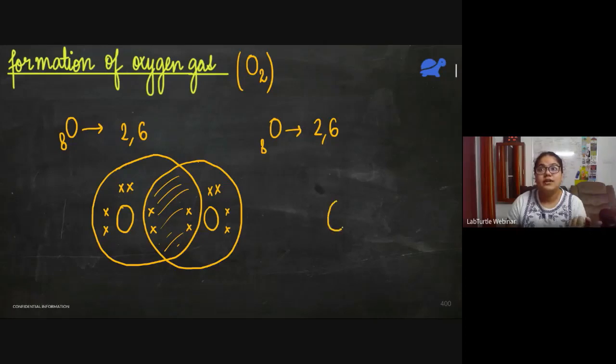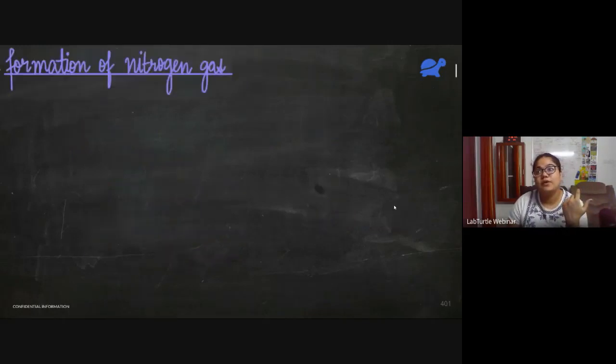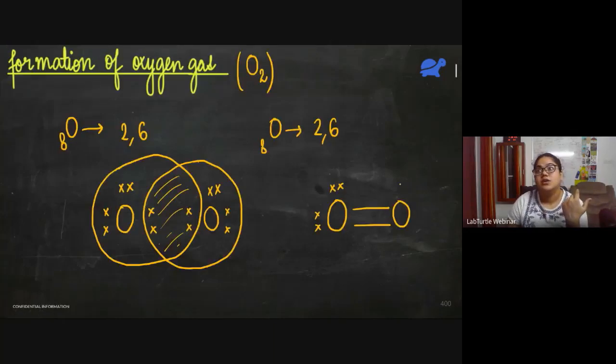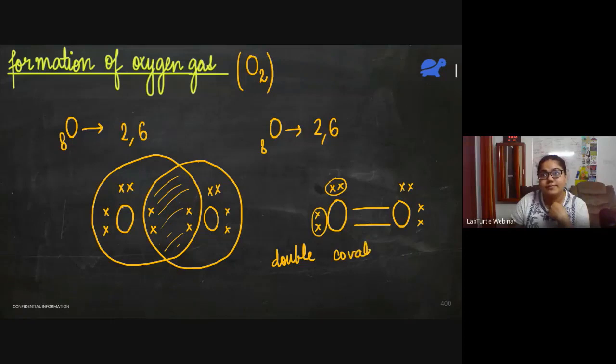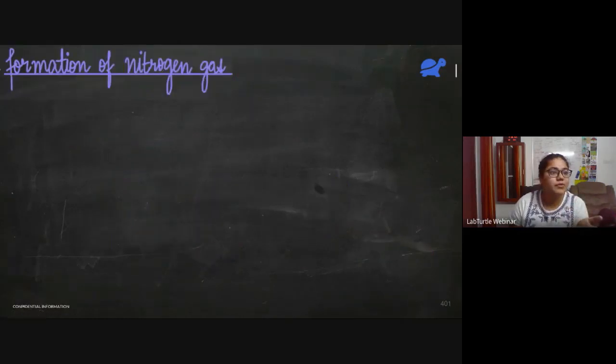So how can we show it? Oxygen, oxygen, there is a double bond between them. And then both of them have 2 lone pairs also. So each oxygen atom here has 2 lone pairs and 2 bond pairs. Is it clear? Here this was a double bond, a double covalent bond. Till now we had only been seeing single bonds. Let us move to the next example. If I'm going too fast or too slow, let me know.